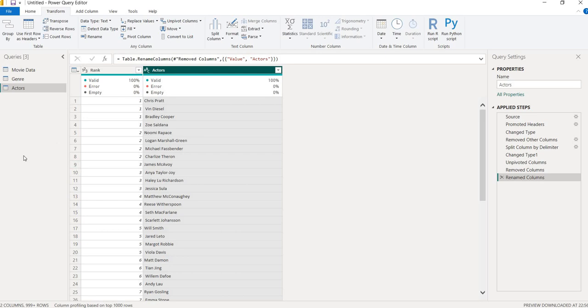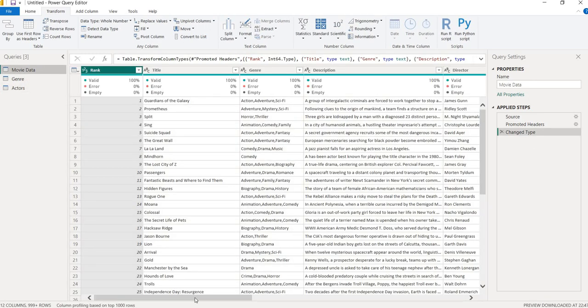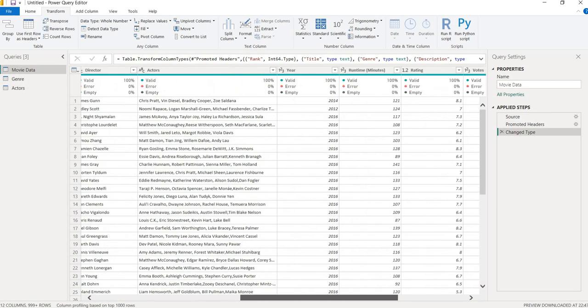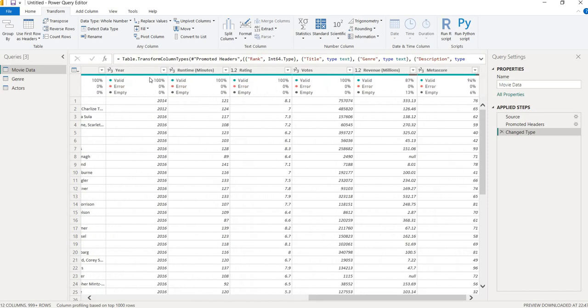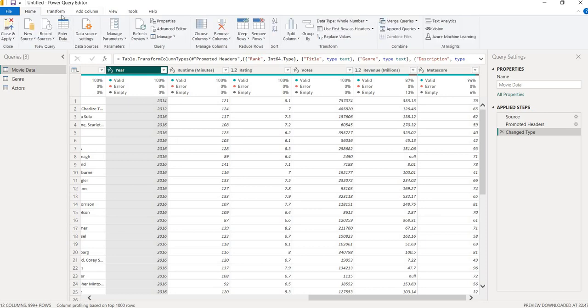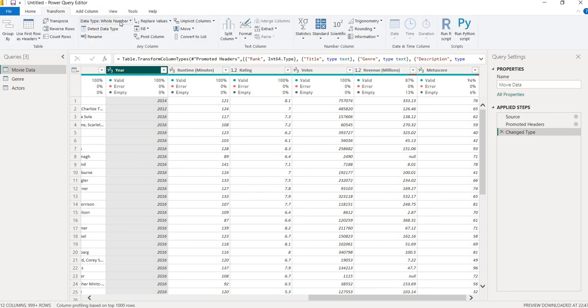Perfect. Now it has been taken care of. Genre and actors have been taken care of. Now it is the year. Here it is 2014, 2012, as a whole number.